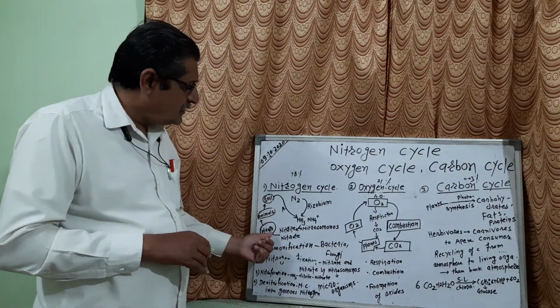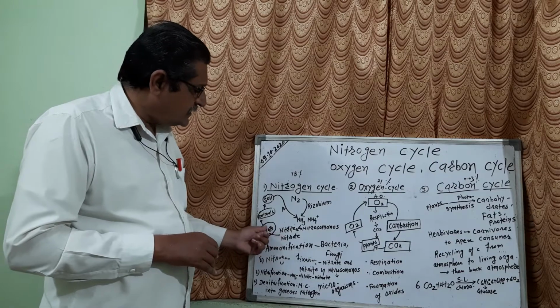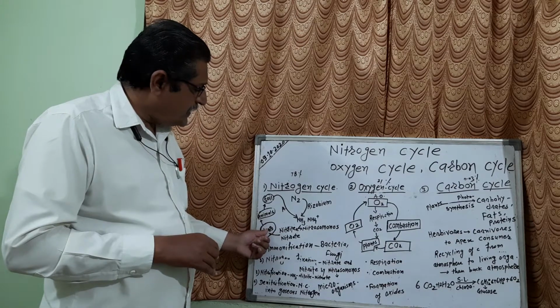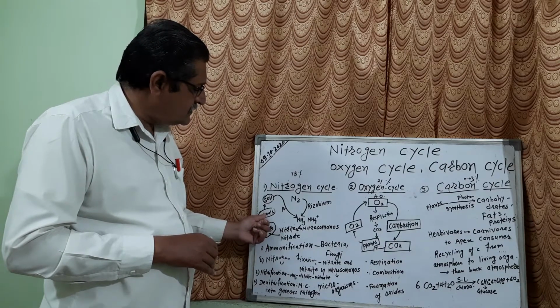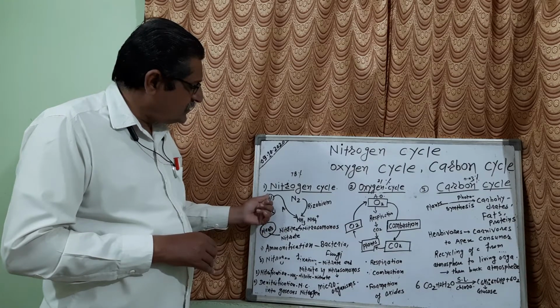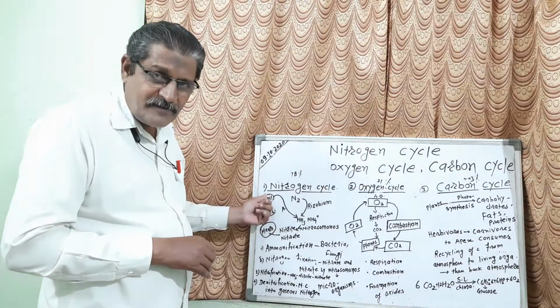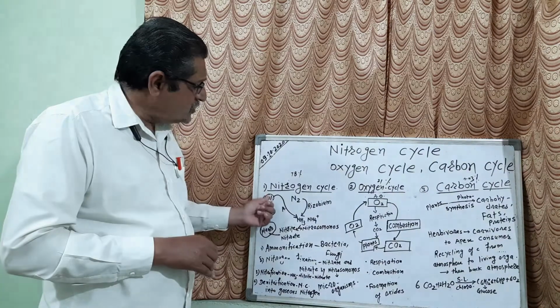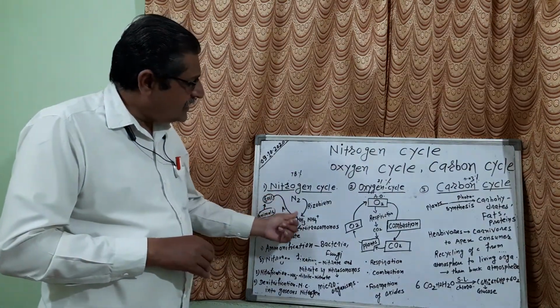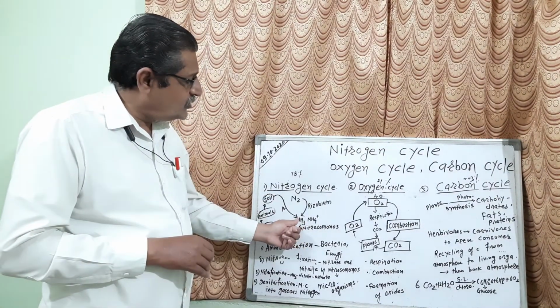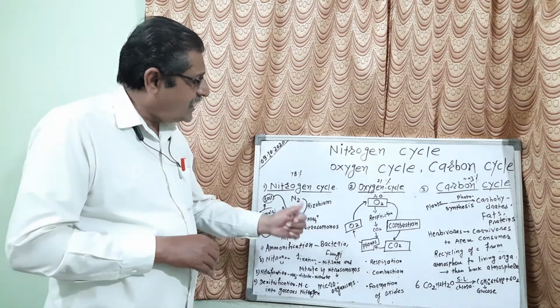Listen carefully. At first nitrite is taken by the plants, then plants are eaten by the animals, then animals after decomposition go to the soil, and in the soil they are again converted into ammonia.